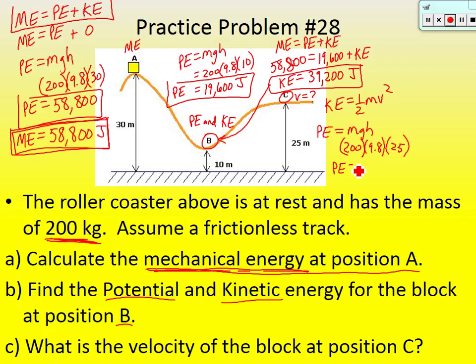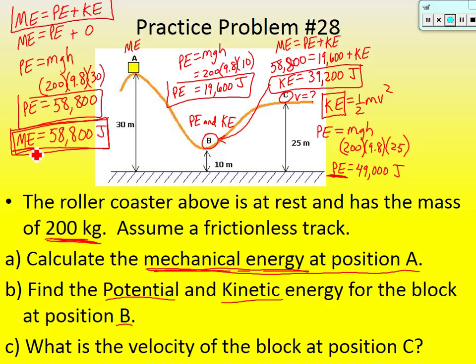So potential energy is equal to 49,000 joules. Well, that's cool, but that's not what we wanted to know. We wanted to know what kinetic energy was. But if I've got potential and I've got the mechanical energy, how can I get kinetic?